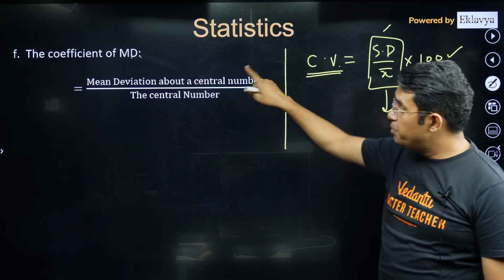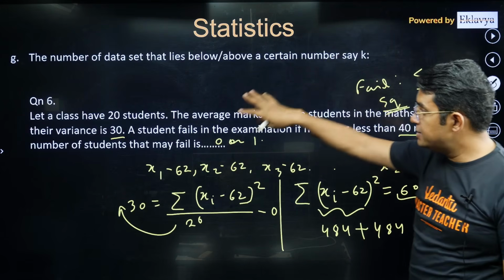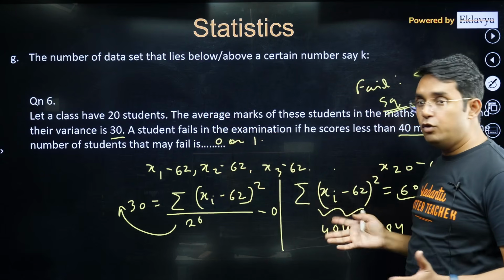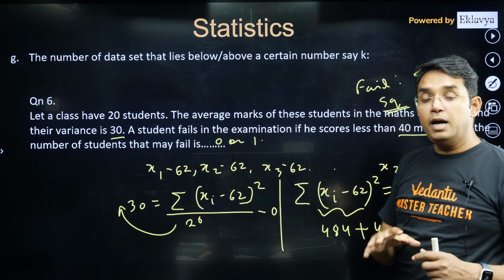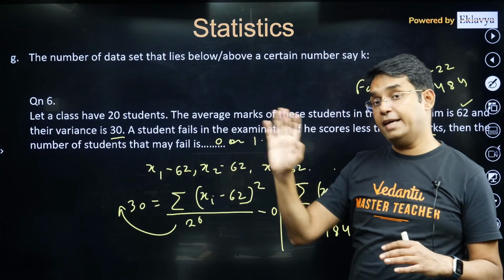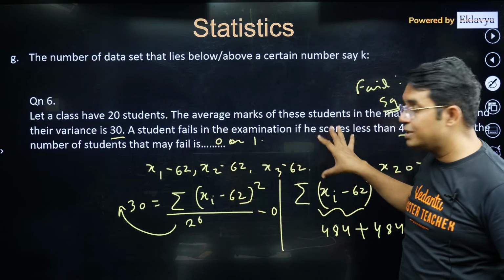I talked about coefficient of mean deviation similar to CV, and then I told you if you are given certain information like number of data points, their average value, variance value, so what can be the upper cap or lower cap on certain data values that exceed some number or they are less than some number. This I told you through this example.